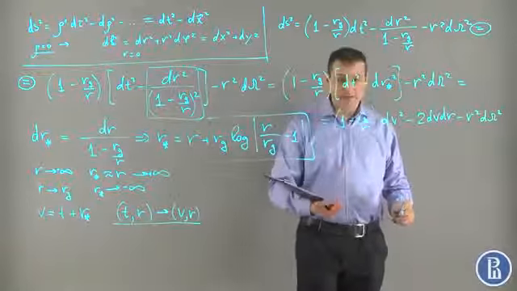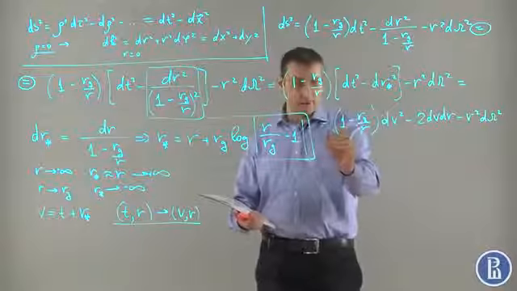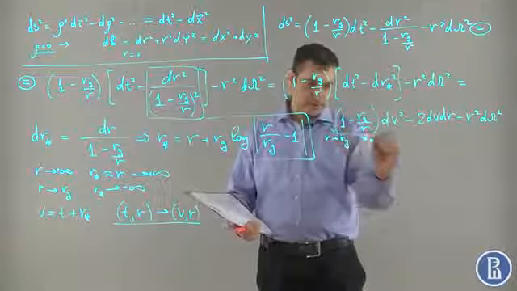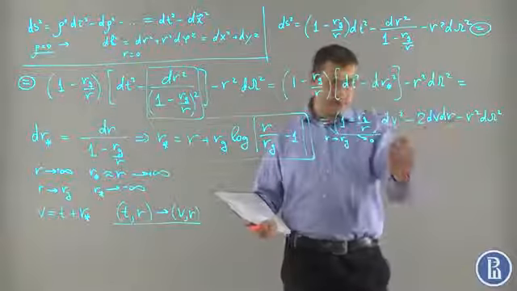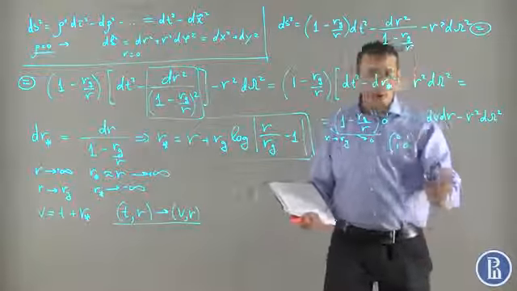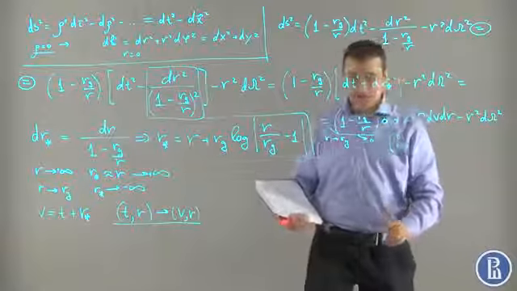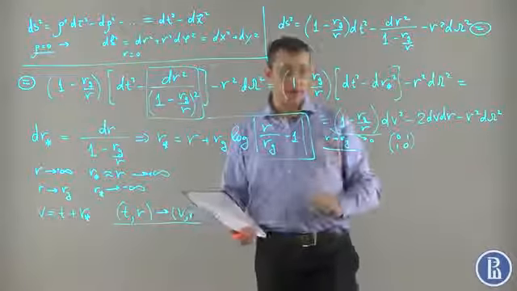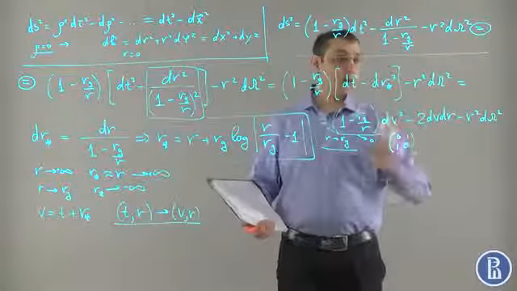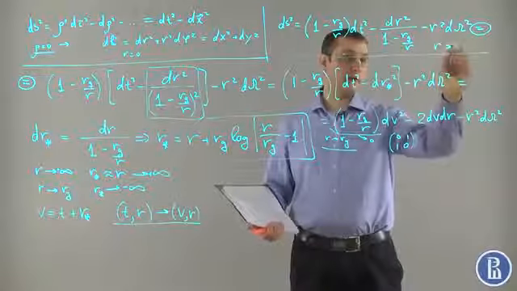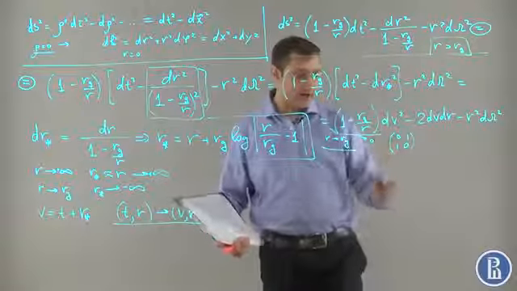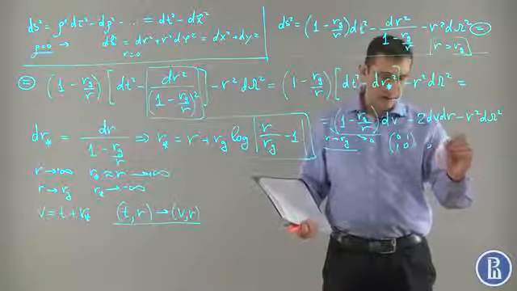Despite the fact that as r goes to rg, this expression goes to 0, because this metric is non-diagonal, one can perfectly go beyond the region r equals rg. So while the original coordinates are applicable only for r greater than rg, these coordinates are already applicable for any r greater than 0.